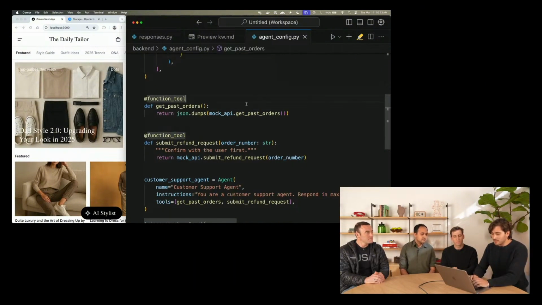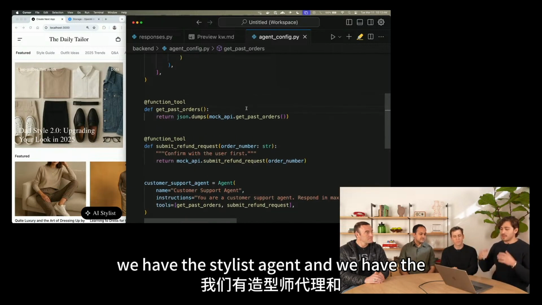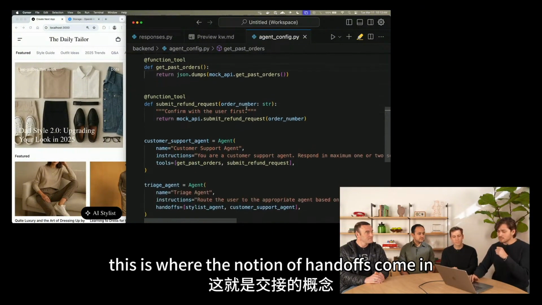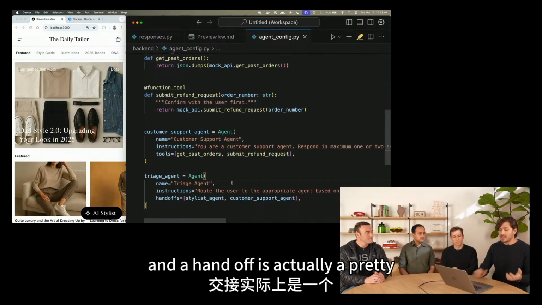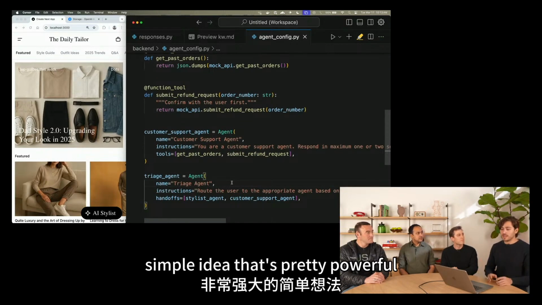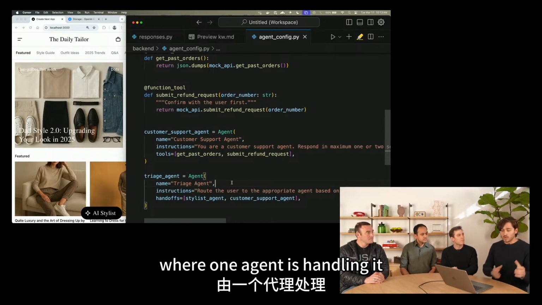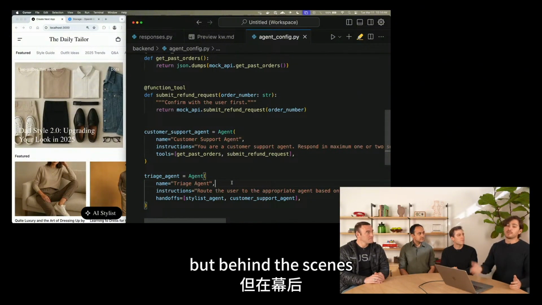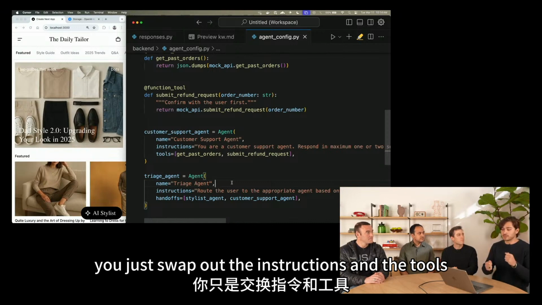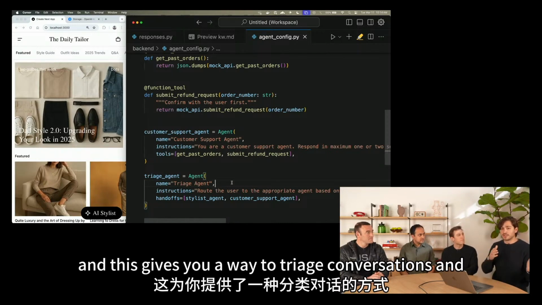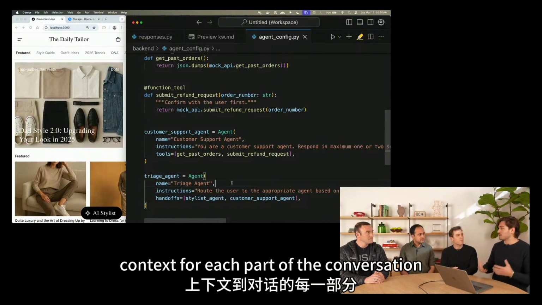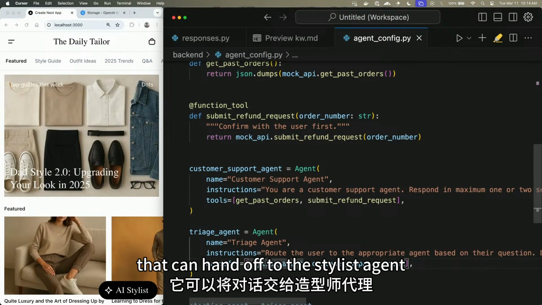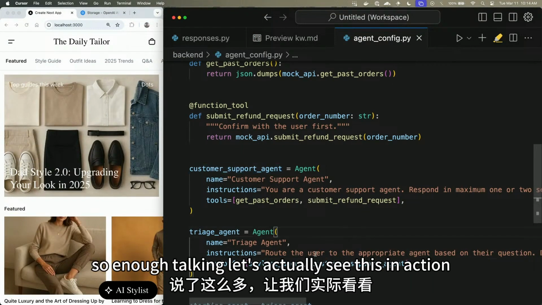Now we have our two agents, right? We have the stylist agent and we have the customer support refunds agent. So how do we interact with both of them as a user? This is where the notion of handoffs comes in. A handoff is a pretty simple idea that's pretty powerful. It's when you have one conversation where one agent is handling it, and then it hands it off to another, where you keep the entire conversation the same, but behind the scenes, you swap out the instructions and the tools. This gives you a way to triage conversations and load in the correct context for each part of the conversation. So what we've done here is created this triage agent that can hand off to the stylist agent or the customer support agent. So enough talking, let's actually see this in action.